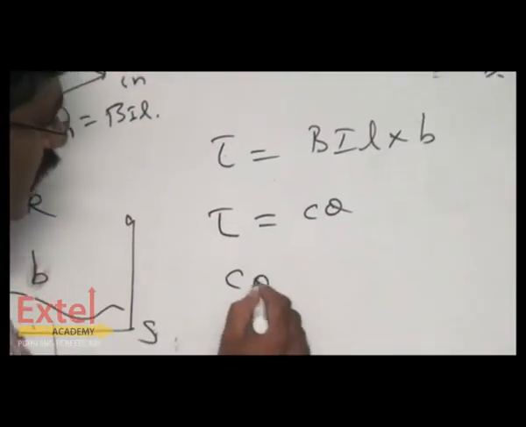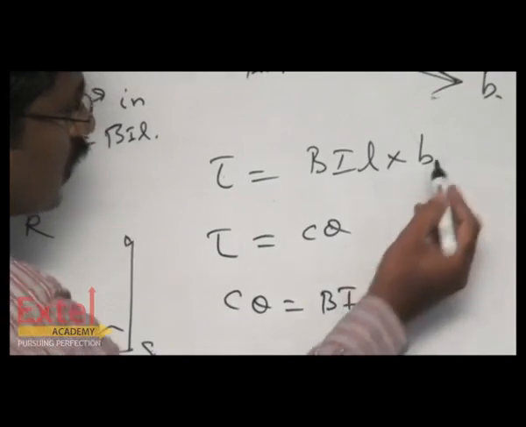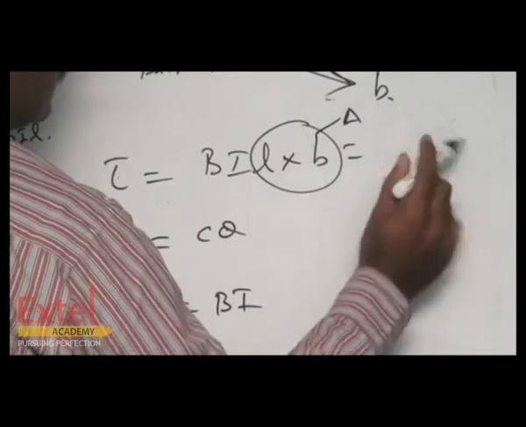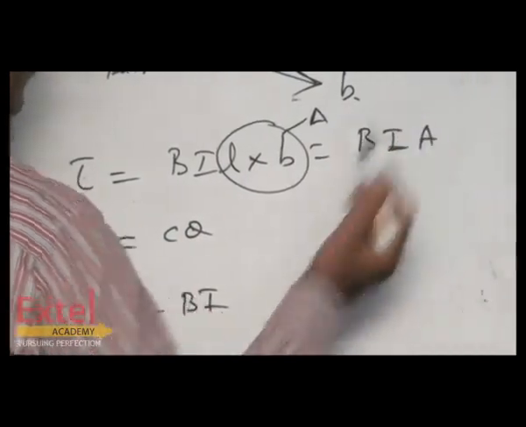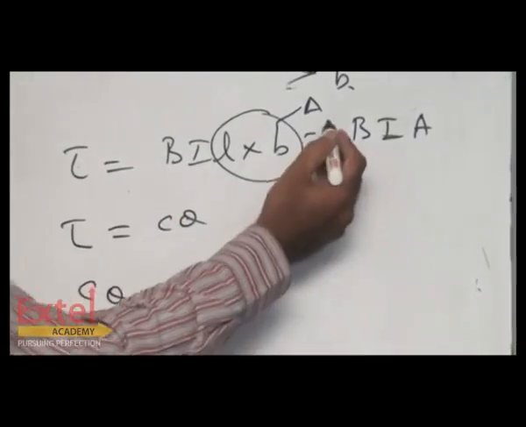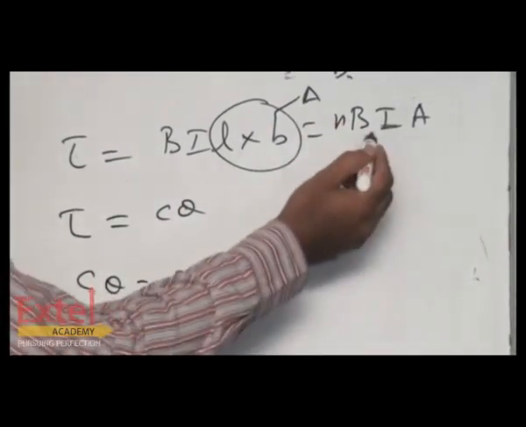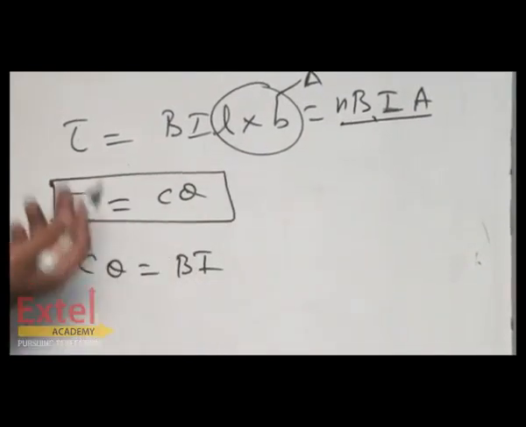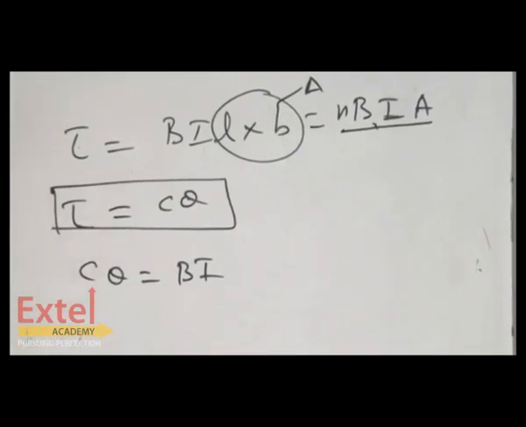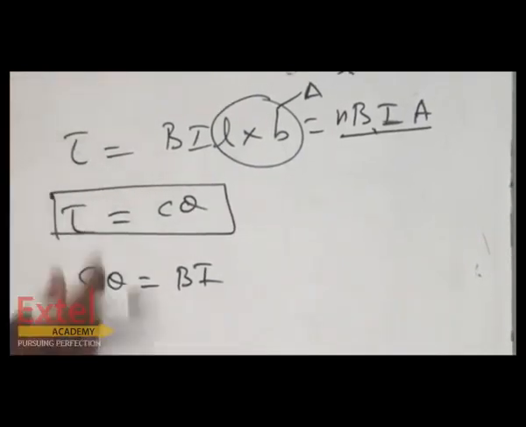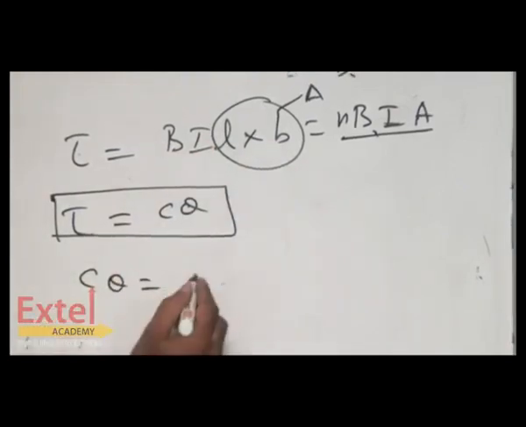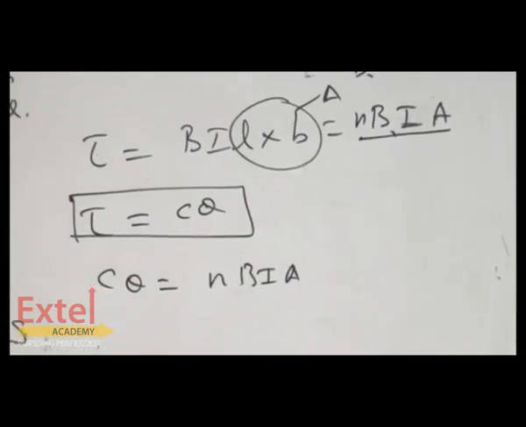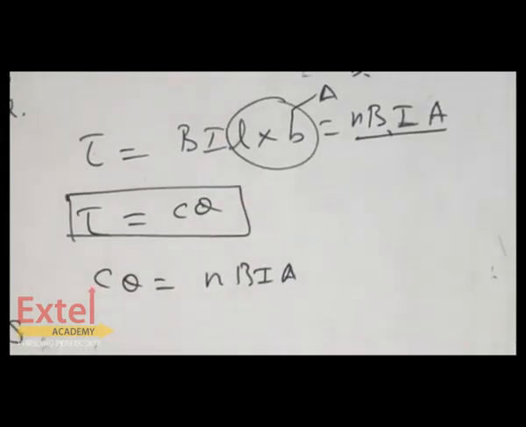So we can equate C theta is equal to BIL b. The L cross b is nothing but area. So we can say that BIA. If the coil has n number of turns, we can write NBIA. So this is the final expression for the moment of a deflecting couple called torque, and this is the expression for the restoring couple, in the form of the twist produced in the suspended wire when the coil turns. Since they are equal, I am going to equate them. This is nothing but NBIA. So our aim is, because the entire moving coil galvanometer is used to calculate the amount of the current which is produced.